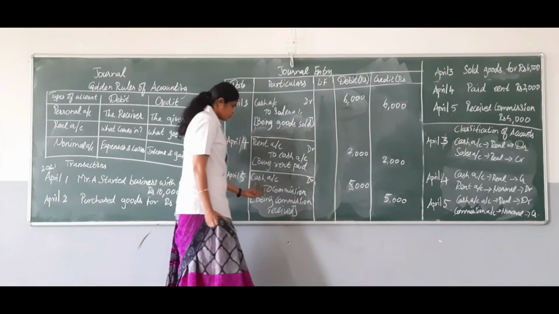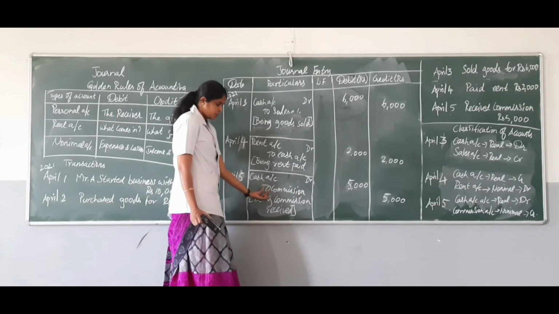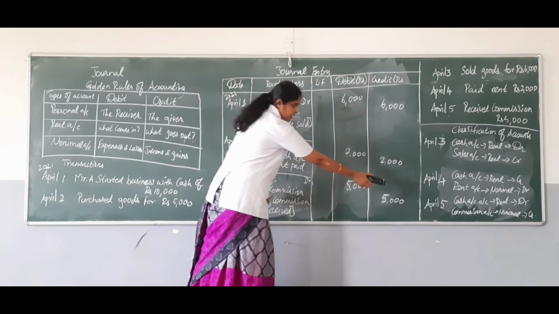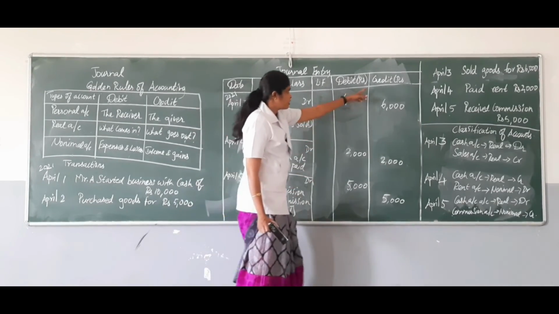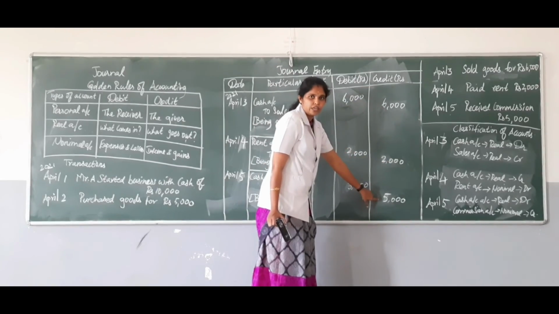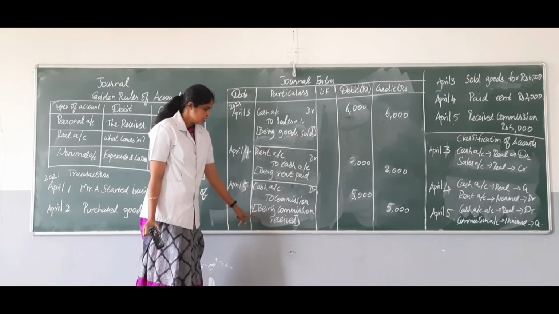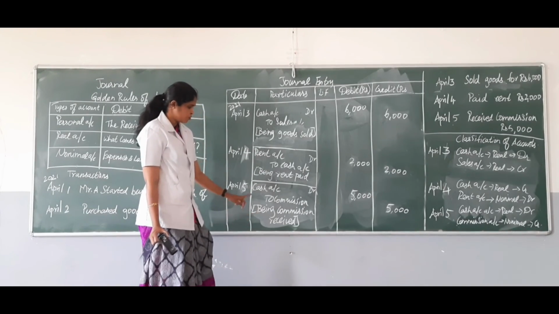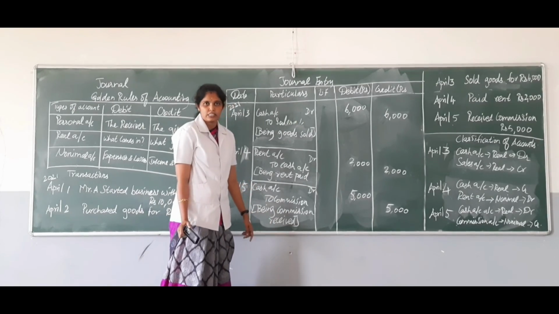Then next, moving on to the credit item, you have to leave some space. Start with the word to. What is your credit entry is commission. So commission account, you have to write it in the credit column as 5,000. So you have to end with the word narration, and then you have to go to the next journal entry. So here the narration is being commission received.